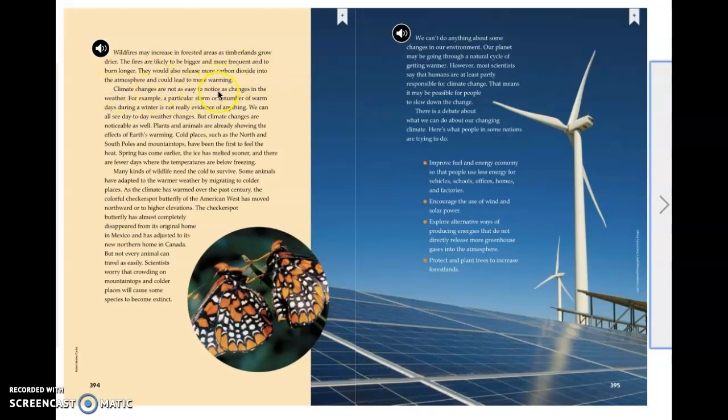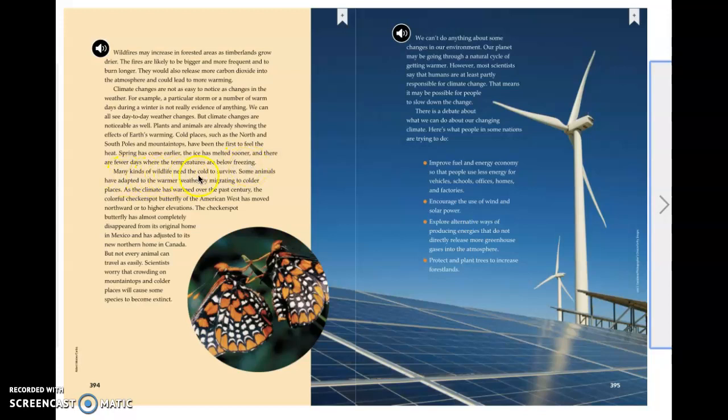Climate changes are not as easy to notice as changes in weather. For example, a particular storm or a number of warm days during the winter is not really evidence of anything. We can all see day-to-day weather changes, but climate changes are noticeable as well. Plants and animals are already showing the effects of Earth's warming. Cold places such as the North and South Poles and mountaintops have been the first to feel the heat. Spring has come earlier, the ice has melted sooner, and there are fewer days where the temperatures are below freezing.